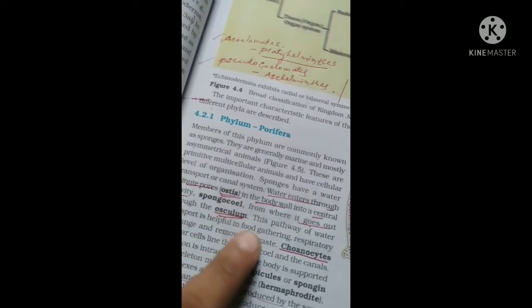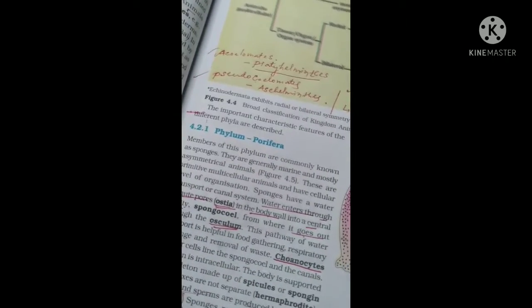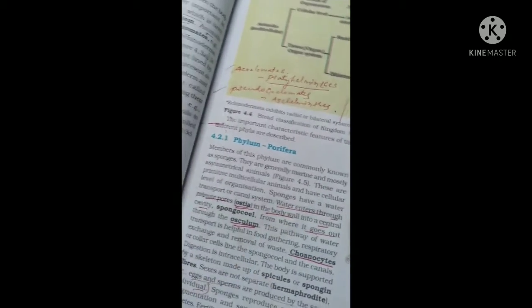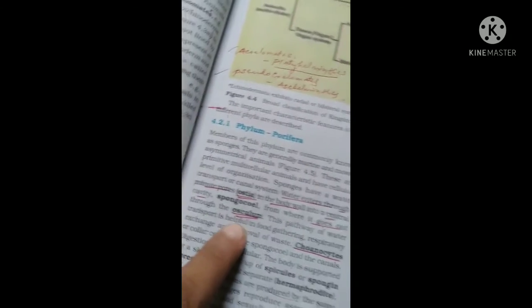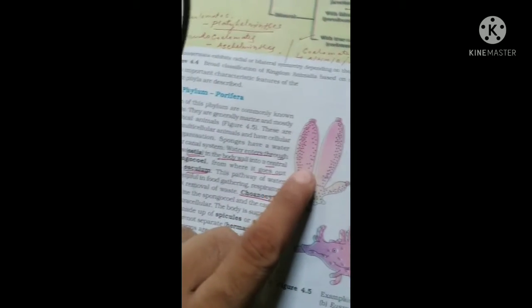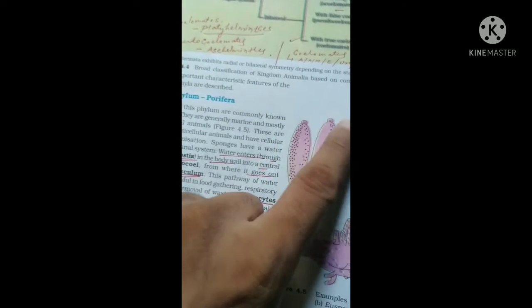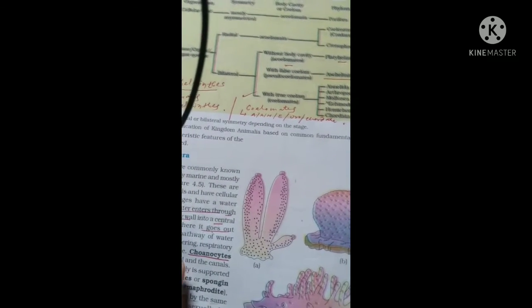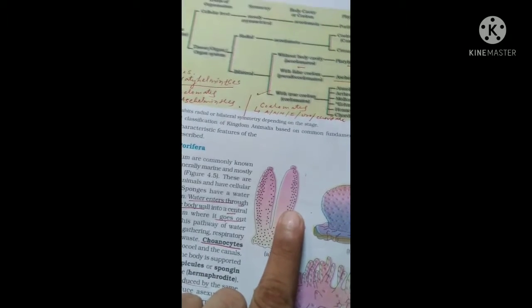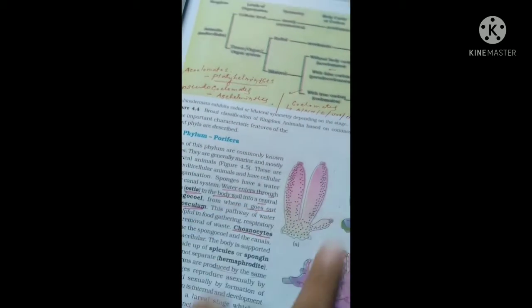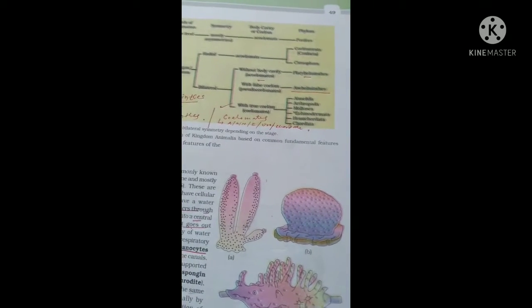And now I come to the different phyla, that is Porifera. So we have to remember the major distinguishing characteristics. Basically they form the water canal system, as they live in the sea. And if we go through the structure, this is the ostia, and the central cavity is the osculum. So water basically enters through those minute pores, that is through ostia, and it goes out through the osculum. So these are the examples of the phylum Porifera.